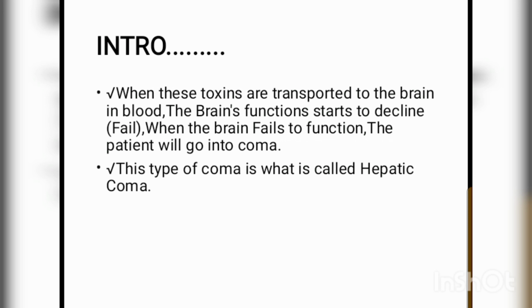When these toxins are transported to the brain in blood, the brain's function starts to decline or fail. When the brain fails to function, the patient will go into coma. So this type of coma is what we call hepatic coma.